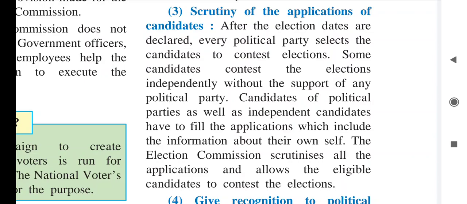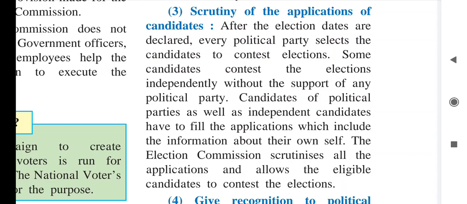As the election dates are declared, a number of political parties select their candidates. They select the candidate who has the ability to win from that area, who will win the seat. Like that, candidates are selected.